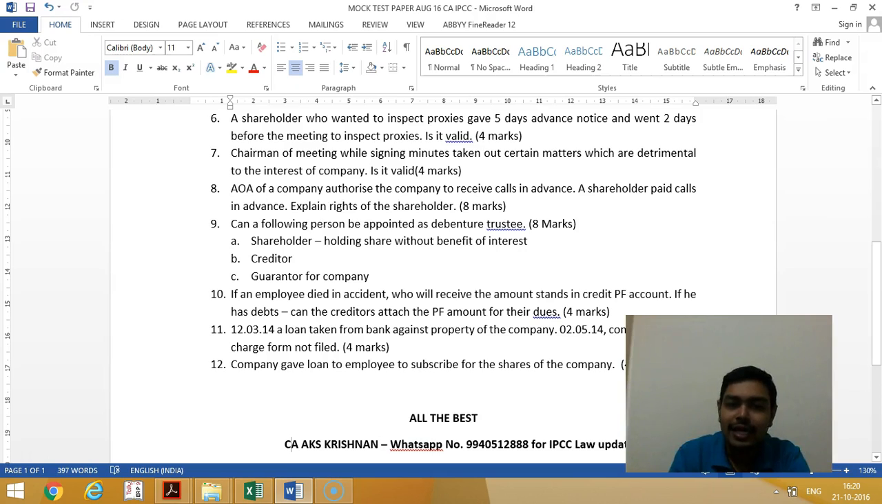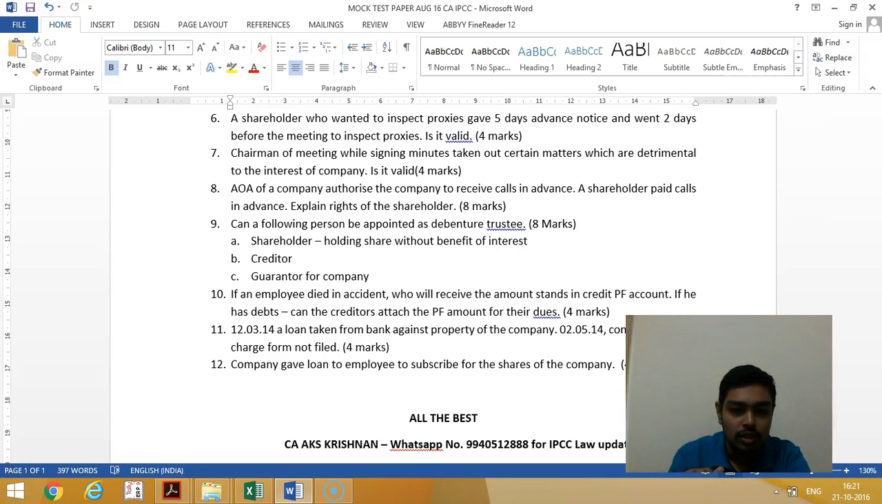The employee died in an accident. So we are going to know the PF Act. Now the employee died in an accident. Who will receive the amount standing in the credit of his PF account? Okay. Who will receive? His nominee will be receiving the amount. Now, in case the employee has some debts due to a creditor, can the creditor attach the PF account? No. This cannot be attached. This PF dues cannot be attached by any person.